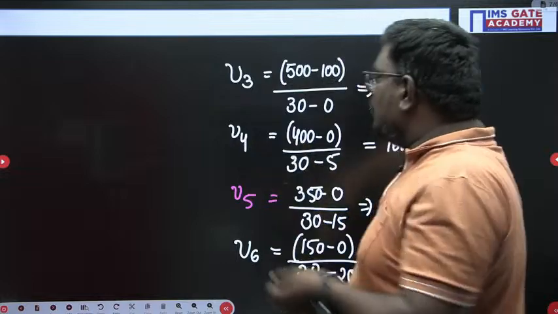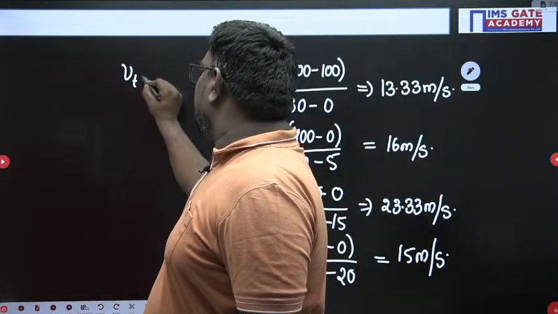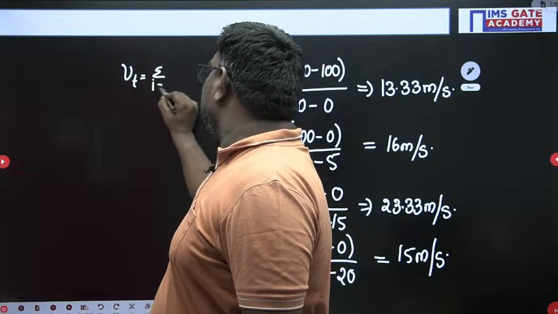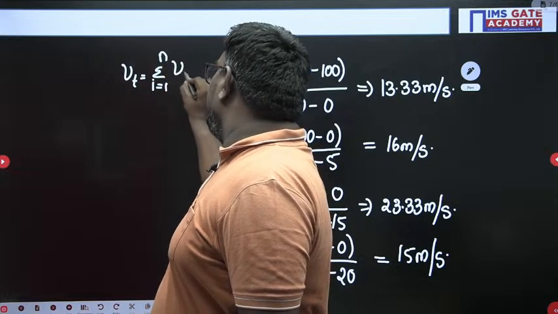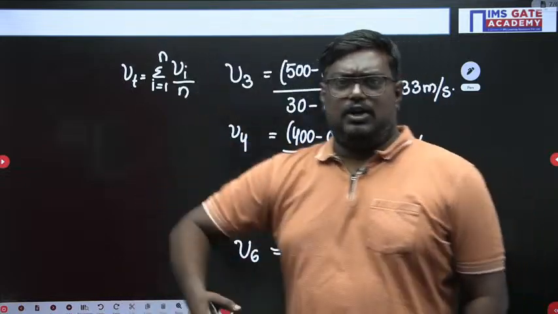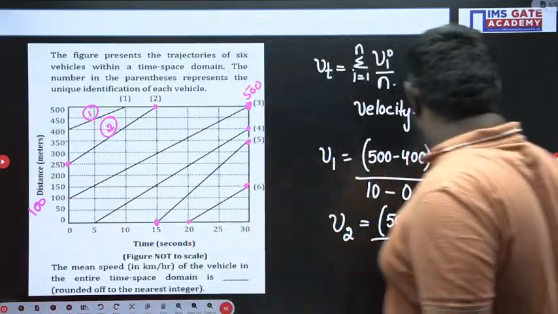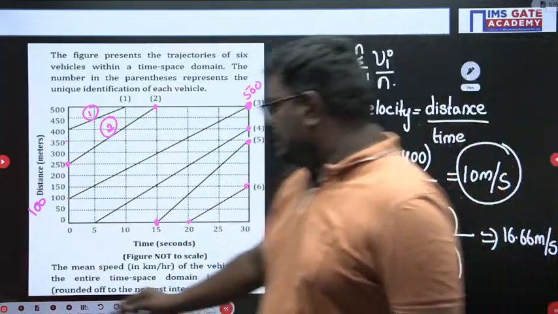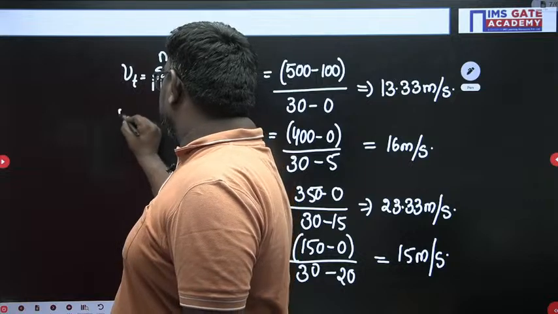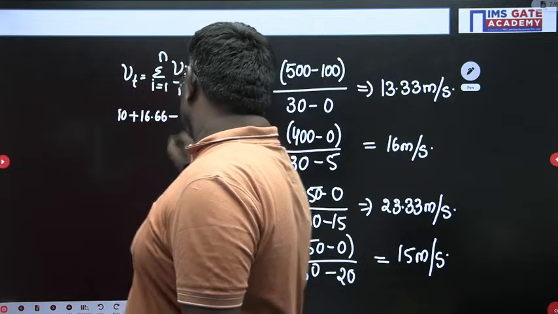Now what do we have to do, sir? We just have to get the average, the time mean speed, which I have told you: sigma i equals 1 to n, Vi divided by n. So n is nothing but the number of vehicles. Initially V1 and V2 we have, what is the value, sir? 10 and 16.66. So my dear students, 10 plus 16.66 plus, what is the other value?